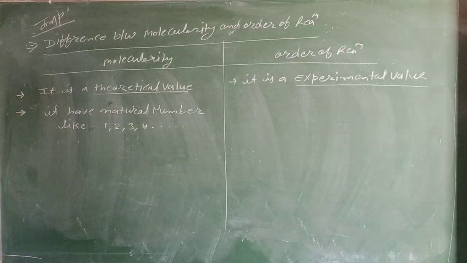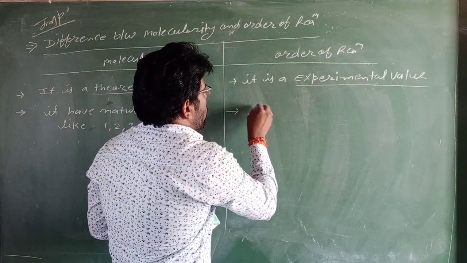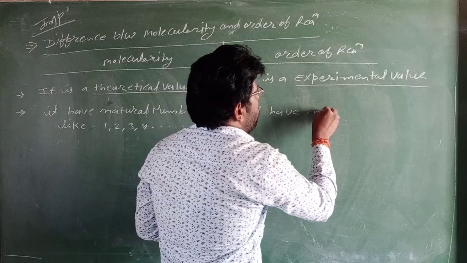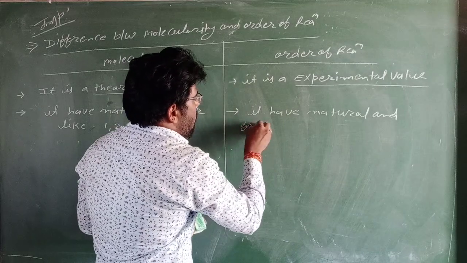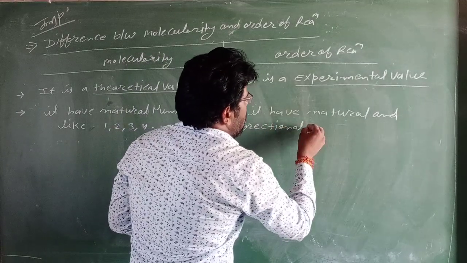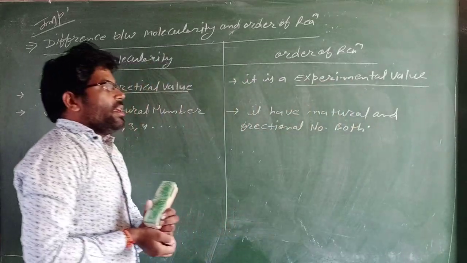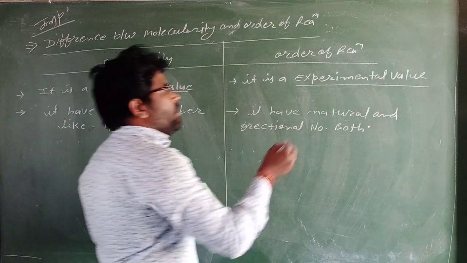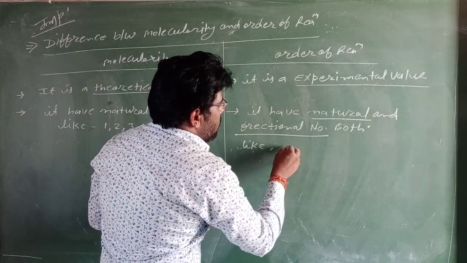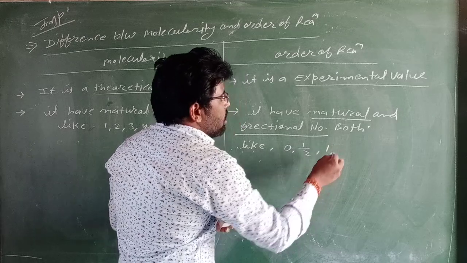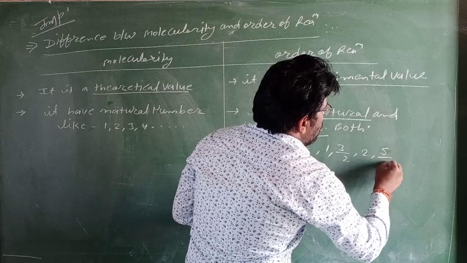Order of reaction has natural and fractional numbers both, like 0, 1/2, 1, 3/2, 2, 5/2, 3.